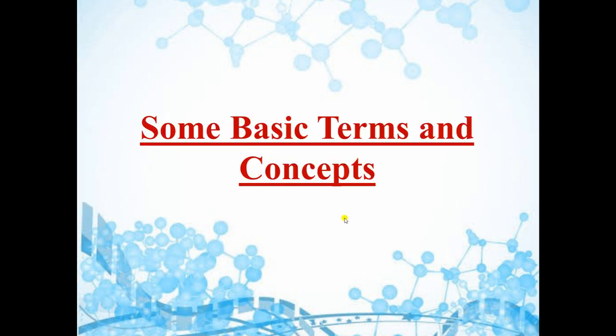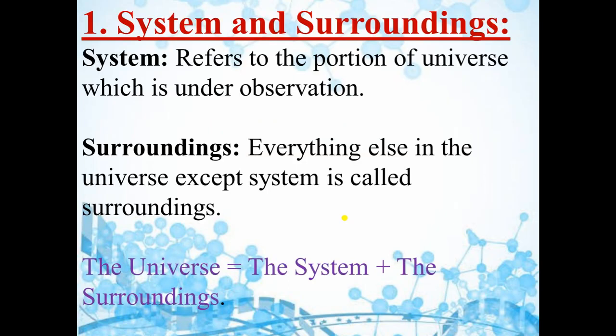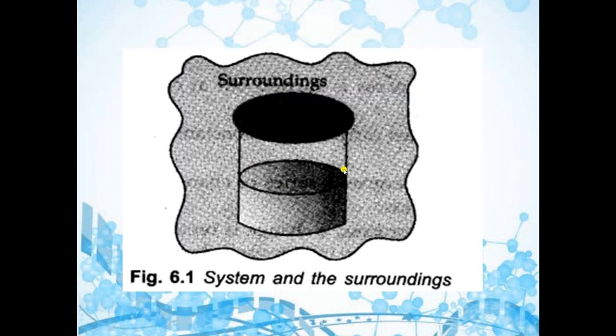Next are some basic terms and concepts. First one is system and surrounding. So what is a system? System refers to the portion of the universe which is under observation. For example, suppose this is a container and in this container water is present. Okay, so this is the system because we are observing water, right? So water is the system here and the rest of the part is known as surrounding. Okay, so this part is surrounding and water is the system.